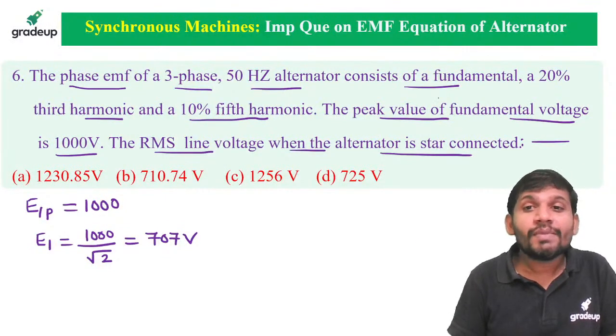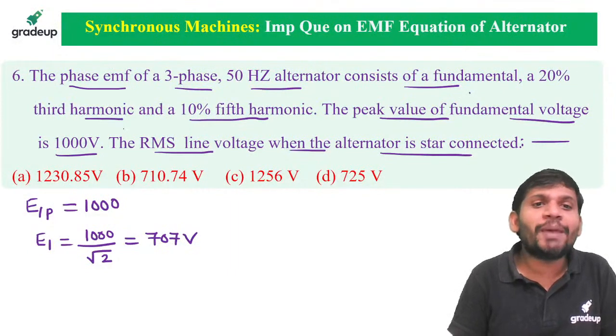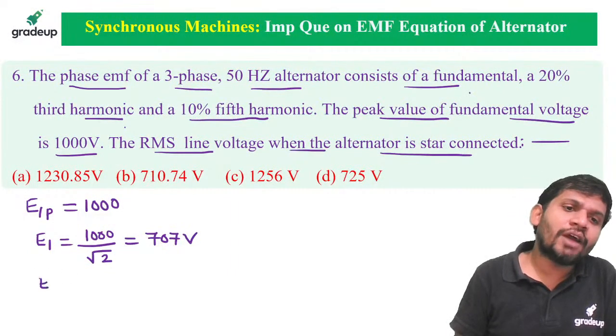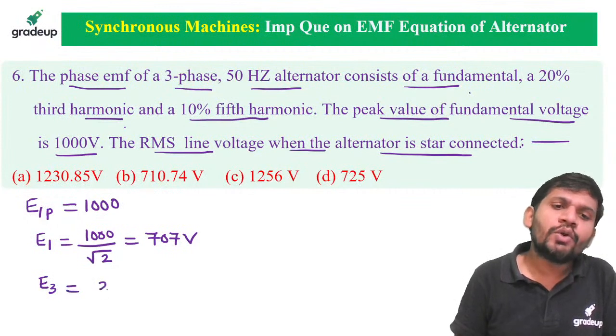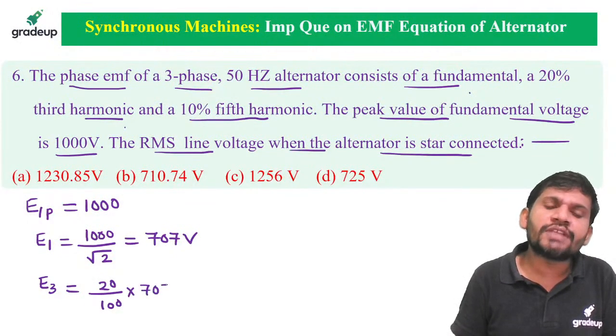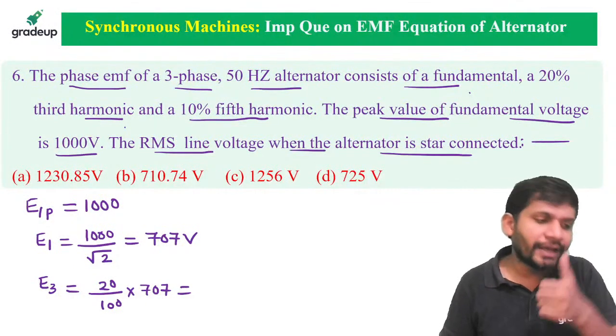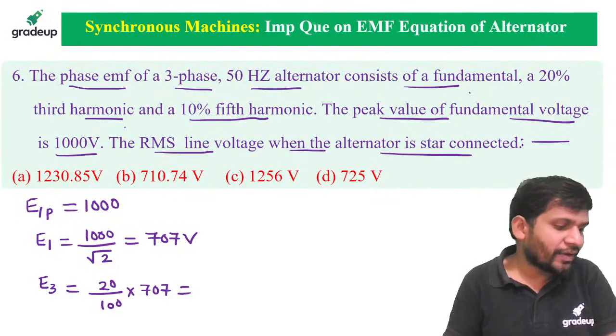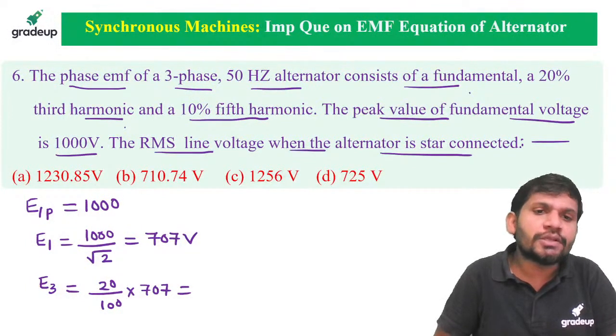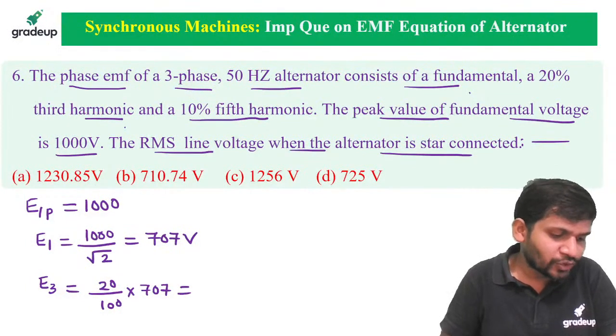Next, it consists of fundamental and 20% third harmonic. What is the third harmonic voltage, students? 20%, that is 20 by 100 into 707. How much is this, students? Can anybody answer? How much can we get?